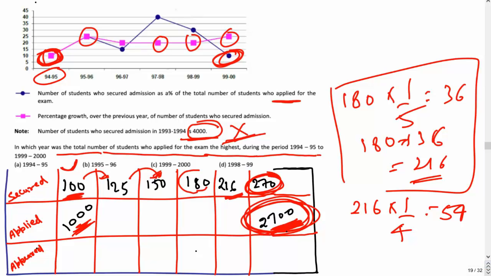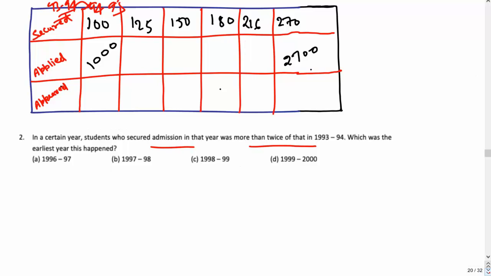This 10% growth would have happened, and we started simply from 100. We assumed this 94-95 number to be 100. Having that in mind, you can see this number was 100 and it is constantly growing. The moment it becomes 216, I can say definitely it has doubled up.